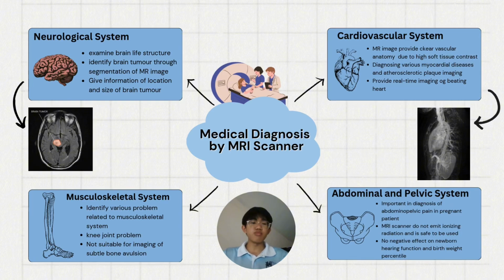And the last part is the abdominal and pelvic system. The MRI scanner is very important and suitable for diagnosis of abdominal pelvic pain in pregnant patients. Since it does not emit ionizing radiation, it is considered safe for pregnant patients and also the fetus in the body. Based on research, it is proven that an MRI scanner with 1.5 Tesla will not cause negative effects to hearing function at birth weight percentile of newborns.